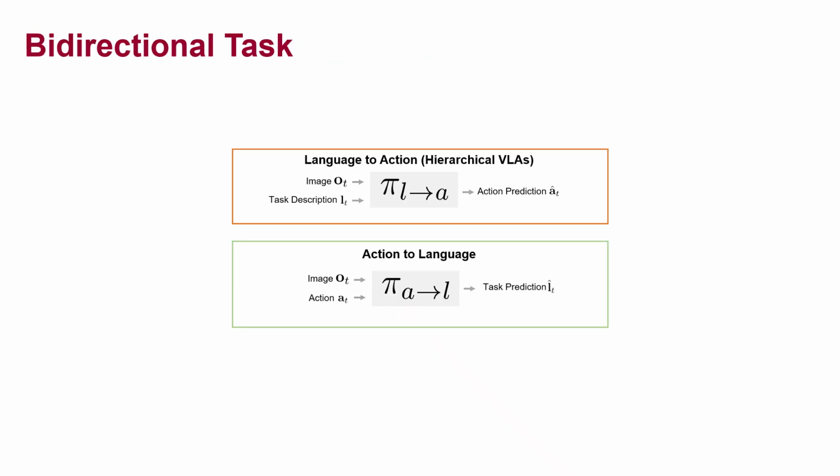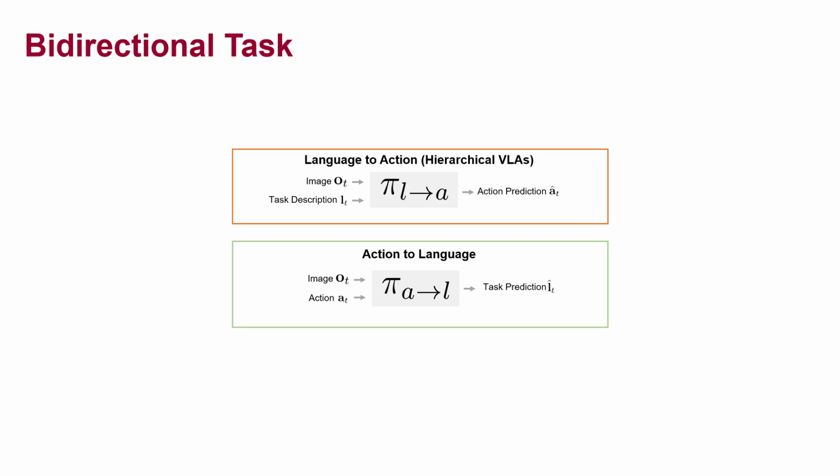Most generalist robotic policies, such as vision language action models, generate actions from a given image and task description, which we can denote as the L2A task. Although these approaches show high performance, they require additional in-domain robot data, which is extremely expensive and requires significant time, equipment, and expertise to collect.